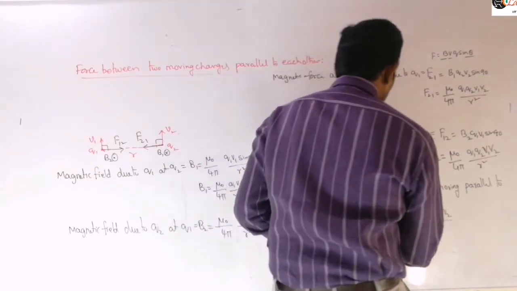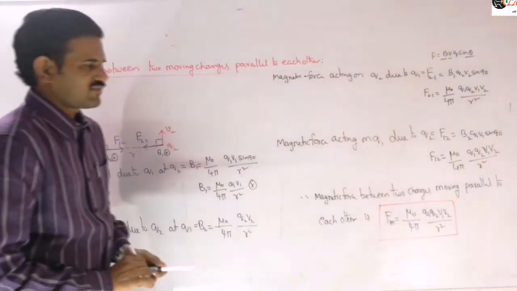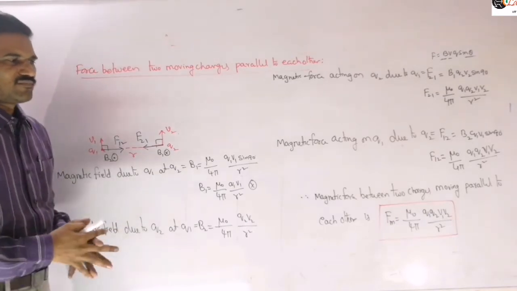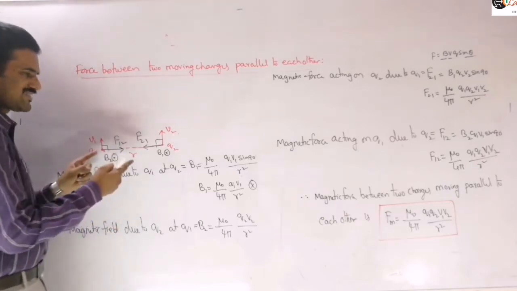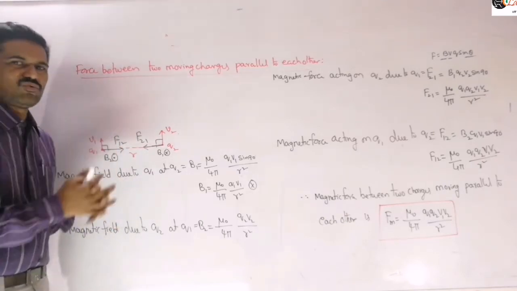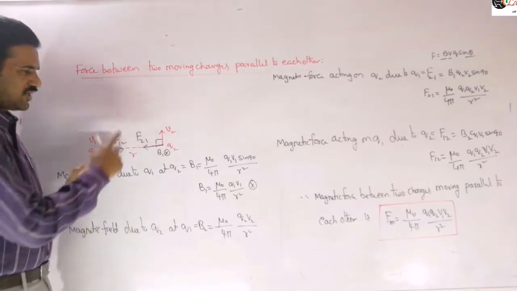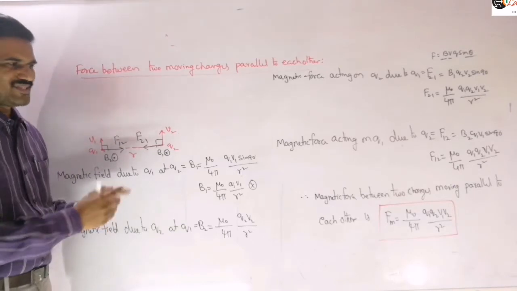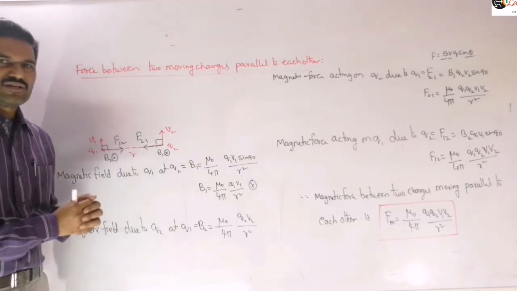Now we may mention the direction here, that is, whether it is an attractive force or a repulsive force, as they may ask. So mention that if both charges are positive and they are moving in the same direction, then you will get an attractive force. If one of the charges is moving in the opposite direction, then you will get a repulsive force. You may check the directions: first find the magnetic field and then identify the force directions.